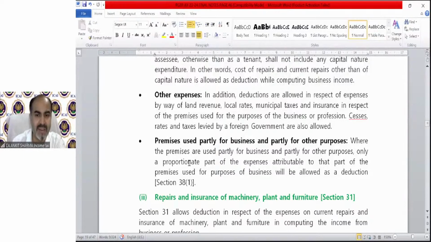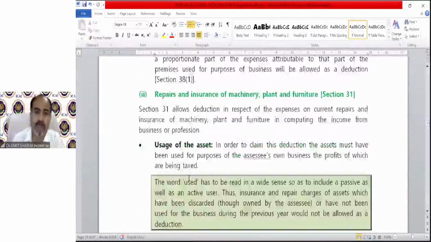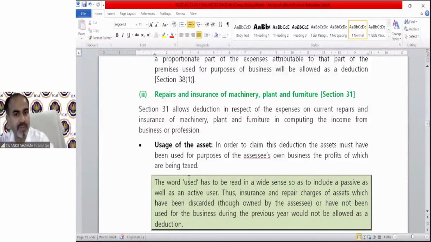So other expenses, I just told you that all kinds of expenses regarding the building, if you are a tenant and you are paying it, you can claim it. If you are an owner and you are paying it, you can claim it as a revenue expenditure. The same provision is for repair and insurance of machinery, plant, and furniture. Section 31 allows deduction in respect of the expense on current repairs and insurance of machinery, plant, and furniture in computing the income from business or profession.